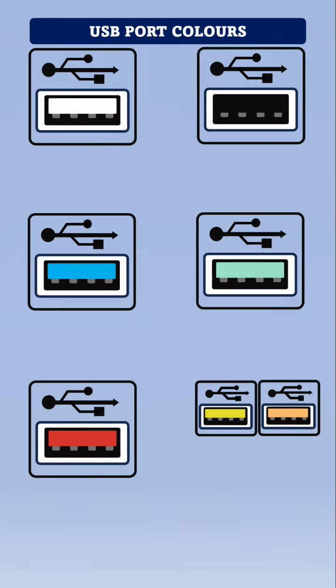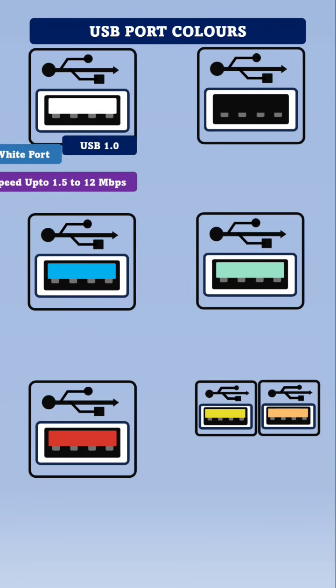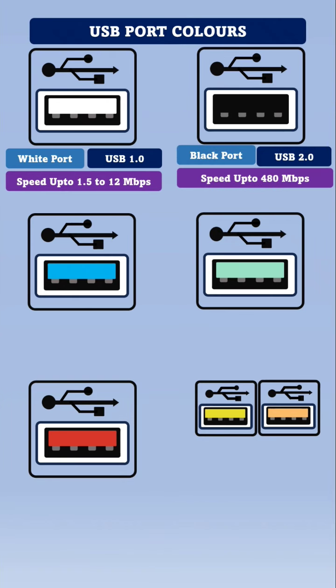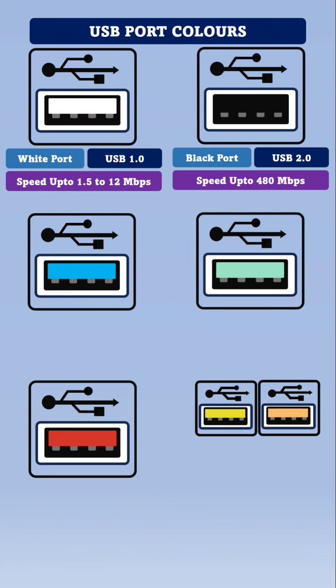USB ports color. White port is in the class of USB 1.0 and it can achieve a maximum speed up to 12 Mbps. Black port, which is also known as USB 2.0, can achieve a maximum speed up to 480 Mbps and it is usually used in computer USB outputs.